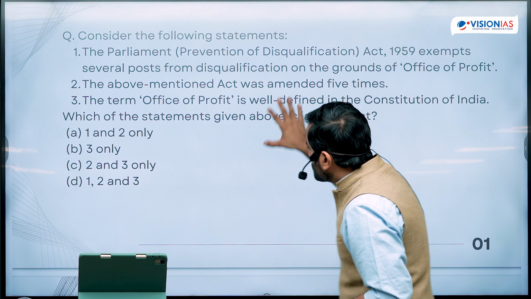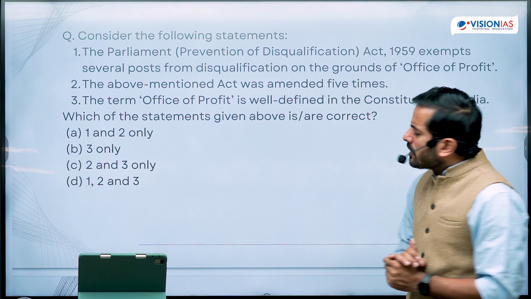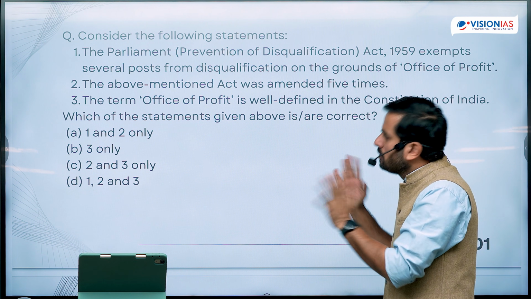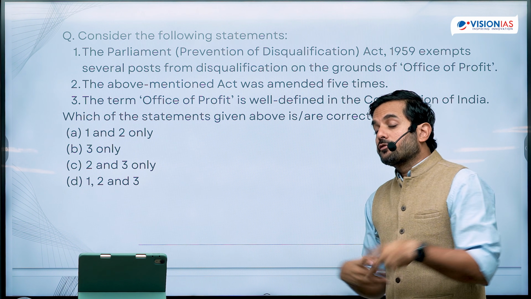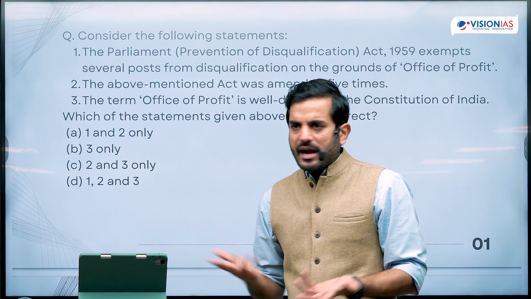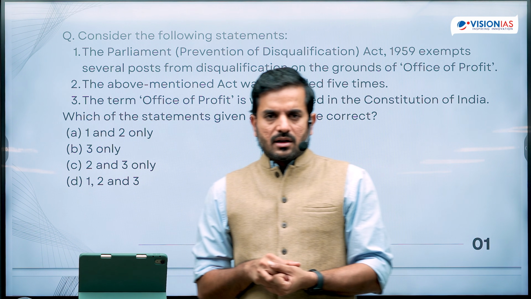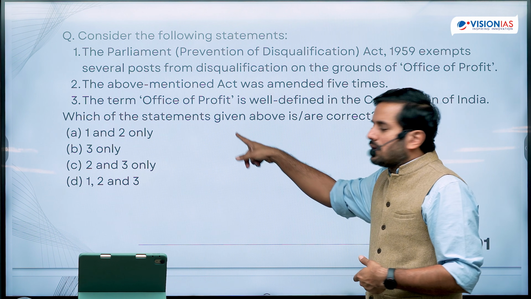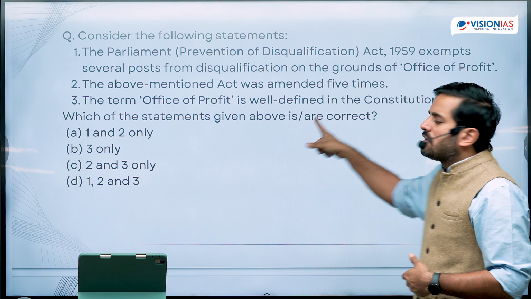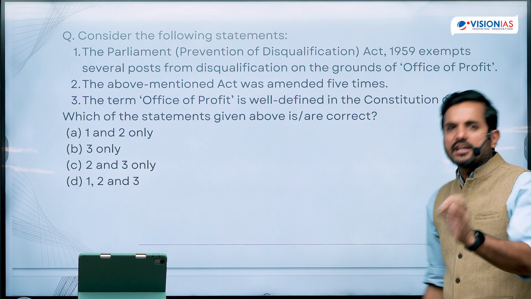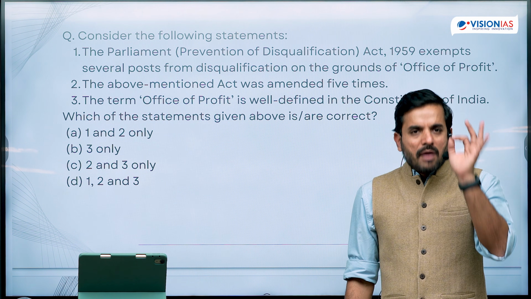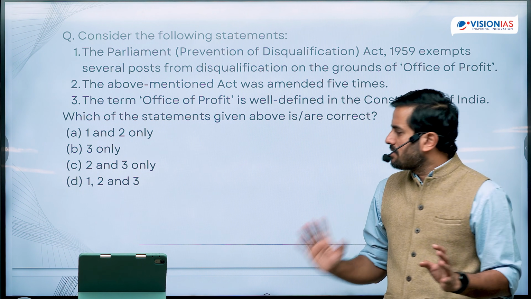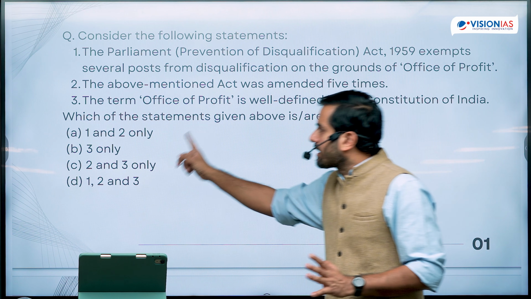For example, if I look at this particular question, let me forget about the first two statements. Let's say I do not know whether this act has been amended 5 times or 10 times or 100 times. I can't be sure of such facts of how many times a particular act has been amended, but I definitely know that the term office of profit is not defined in the Constitution of India, definitely not well defined. Once I am aware of that, I can eliminate statement 3. And the moment I do that, I land up with the correct answer.